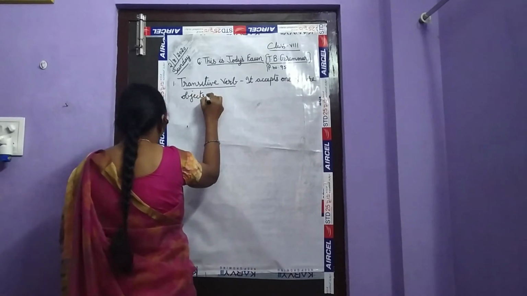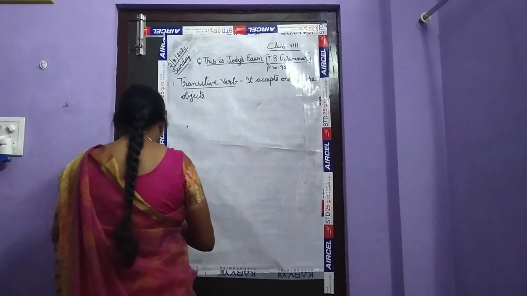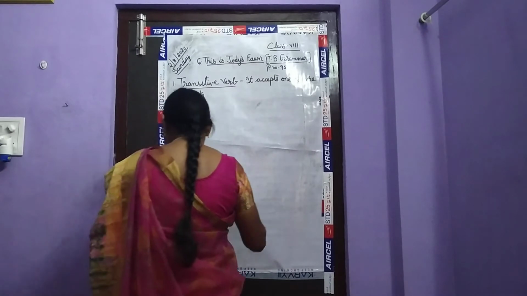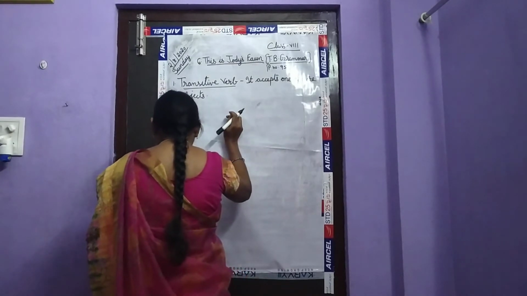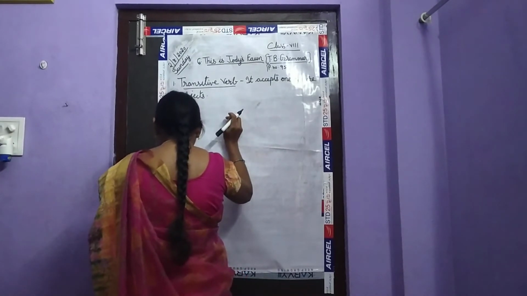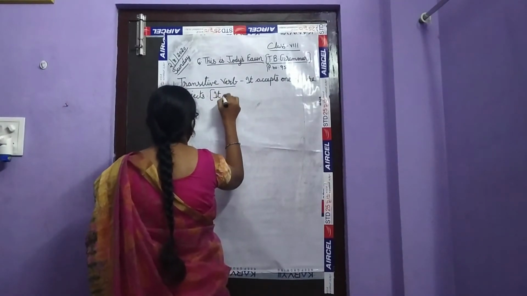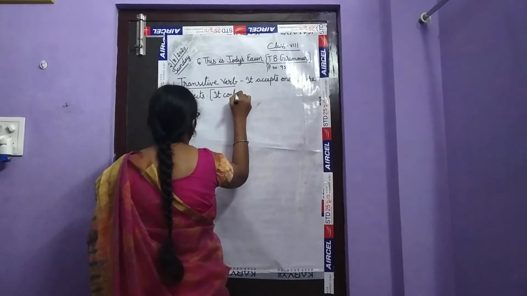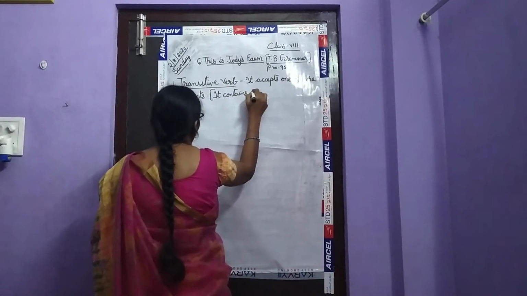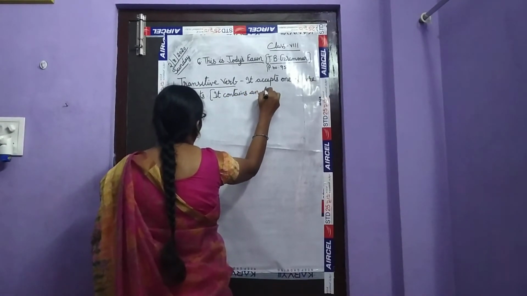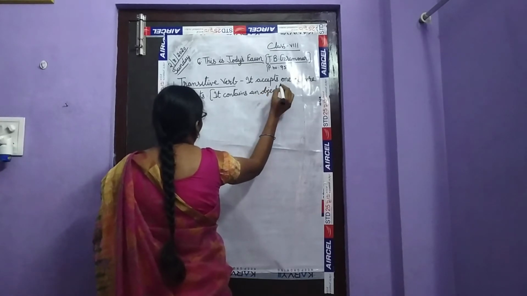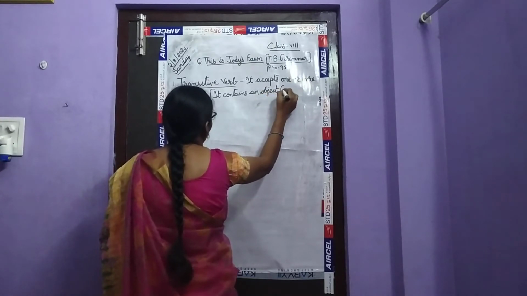Okay, children, or we can write: it contains an object. What type of object does it contain?